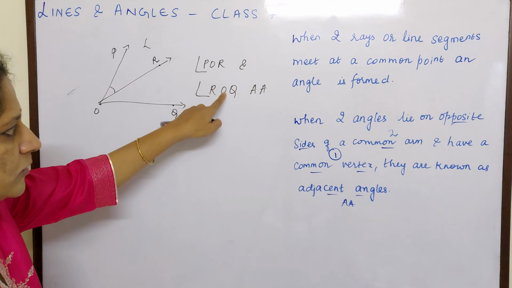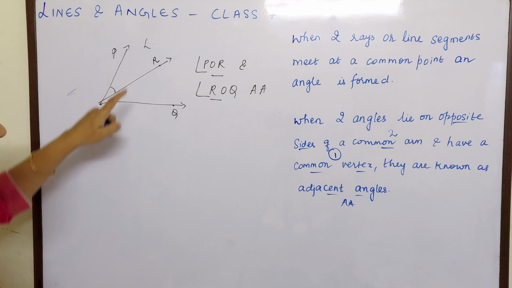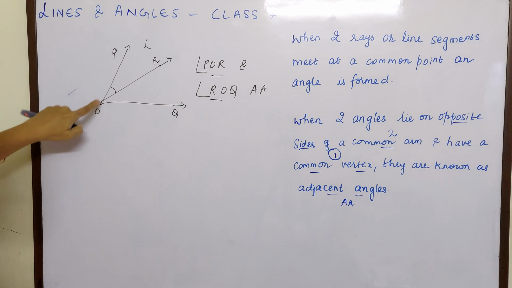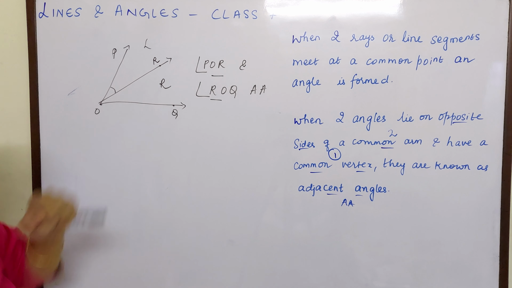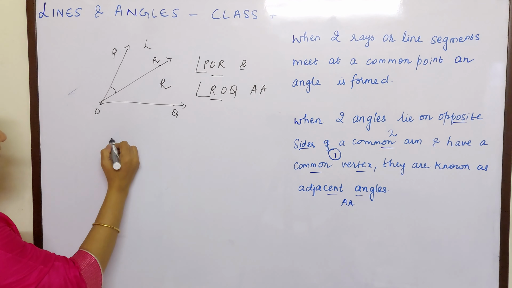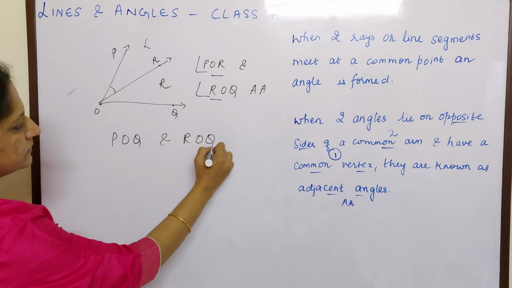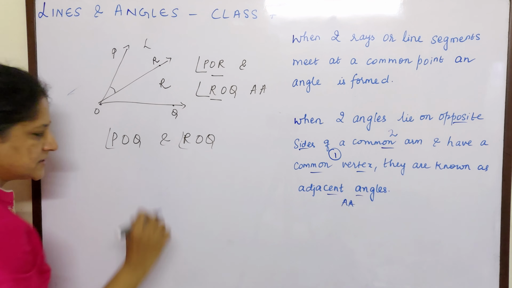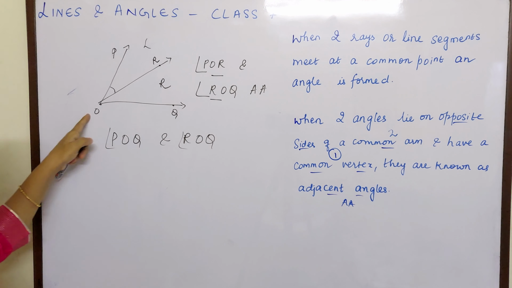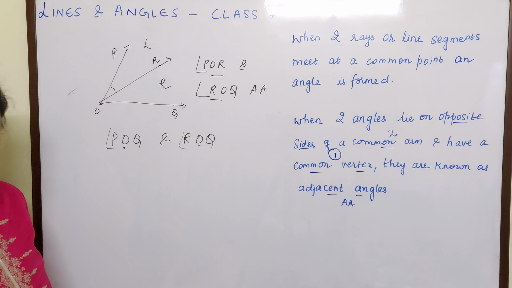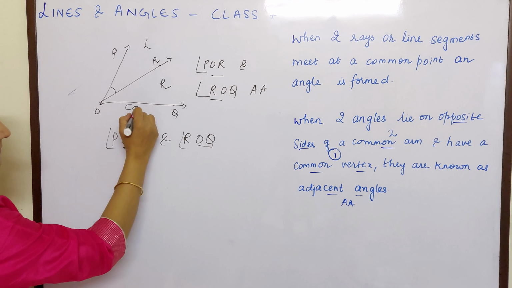How? Yes, O is the common vertex, OR is the common arm, and one is lying to the left hand side, that is POR, and one is lying to the right hand side, that is ROQ. Now let me ask you one question. Are POQ and ROQ adjacent angles, children? O is the common vertex, OQ is the common arm. So OQ here is the common arm.